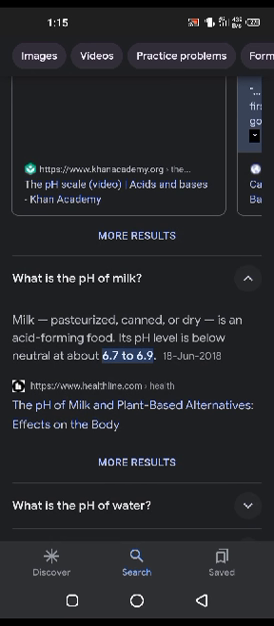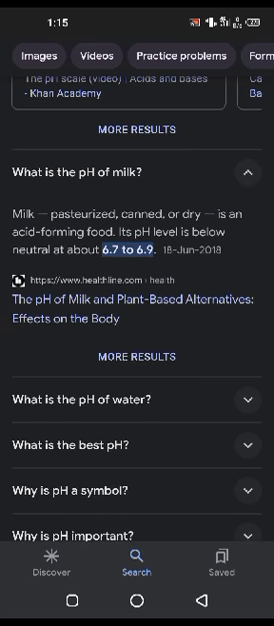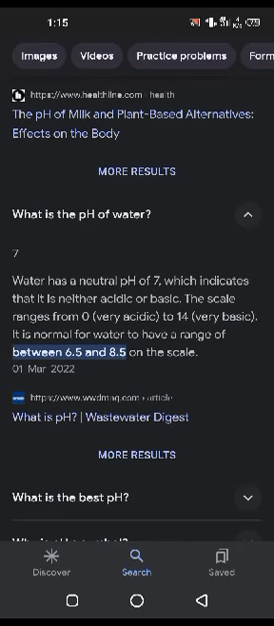Milk, curd or dairy is an acid-forming food. Its pH level is below neutral, at about 6.7 to 6.9. Water has a neutral pH of 7, which indicates that it is neither acidic nor basic. The scale ranges from 0 to 14. It is normal for water to have a range of between 6.5 and 8.5 on the scale.